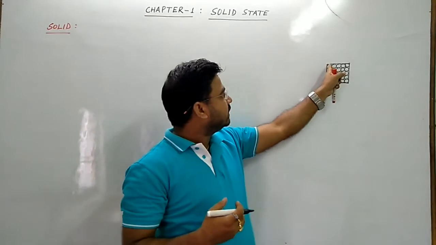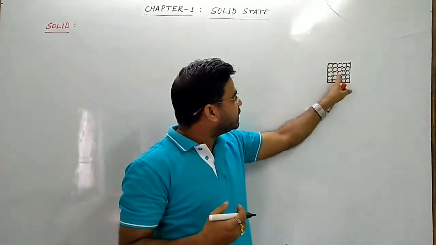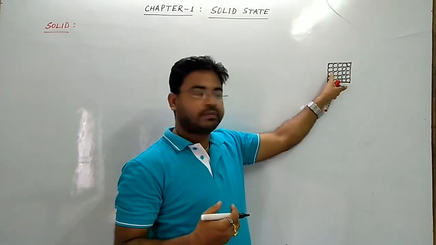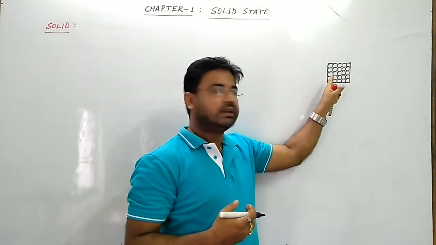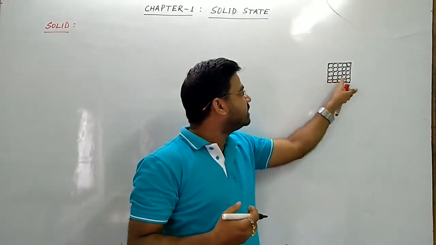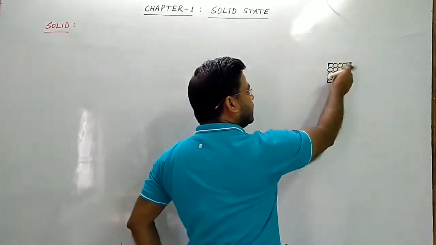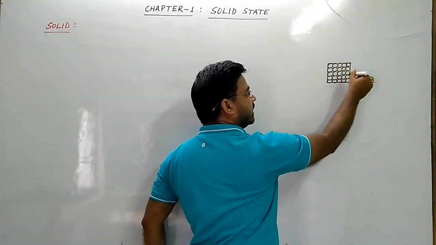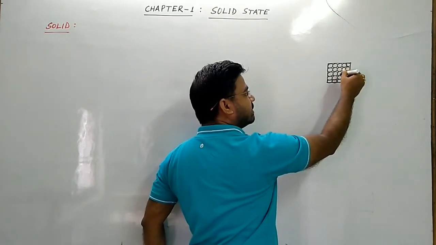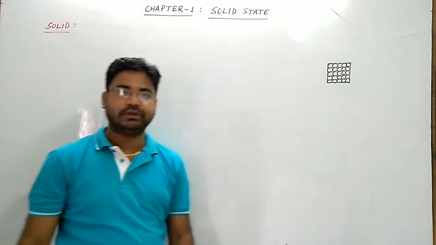Moreover, these constituent particles have fixed positions. They are fixed. They cannot move right side or left side. They can only oscillate about their mean positions, like this. They cannot move like this. That's why solids are rigid.